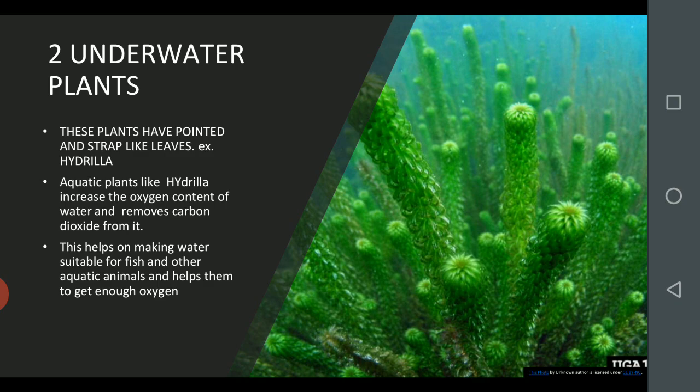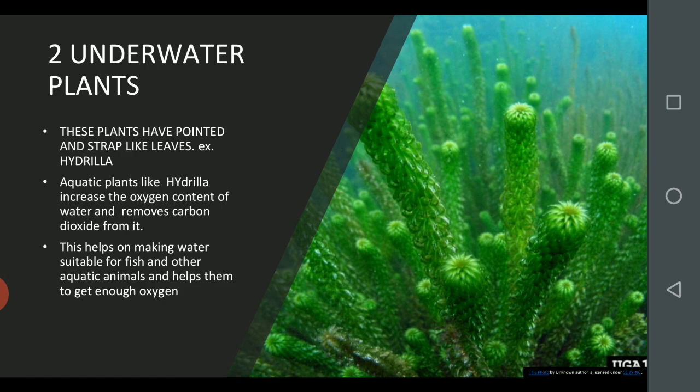Breathe in water means they use the dissolved oxygen in the water. This hydrilla plant helps aquatic plants and animals because it increases the oxygen level, so they get enough oxygen.